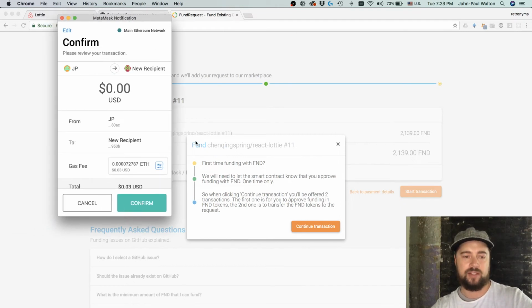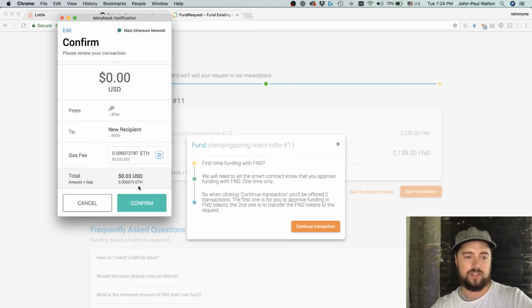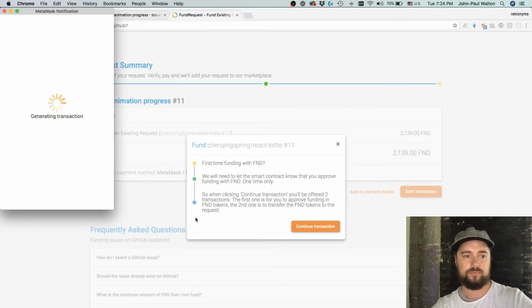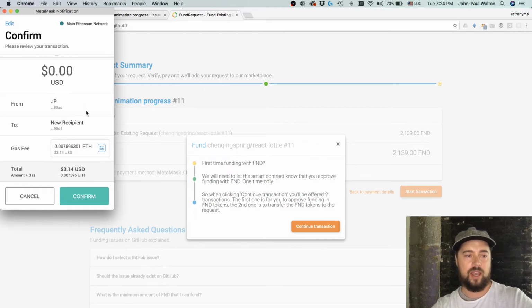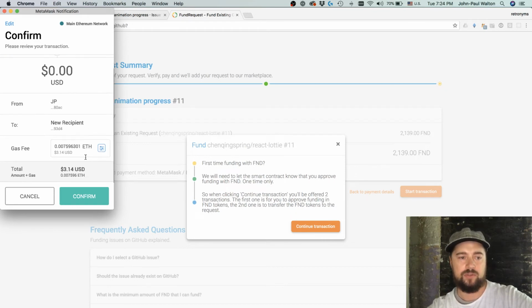And as we expect, this is MetaMask here. I'm not really going to noodle on gas. Gas is really cheap right now. It's going to cost me 3 cents, so I'm going to go ahead and do that. And with approval, they've taken advantage of this thing where you can queue up the events. So it seems like in this case, they're going ahead and firing off the actual transmittal of funds, even though the approval hasn't come back as completely finished yet. But that's cool. I'm going to go ahead and confirm that.